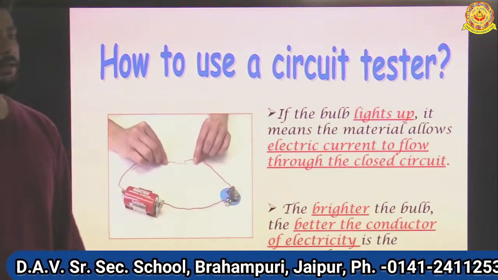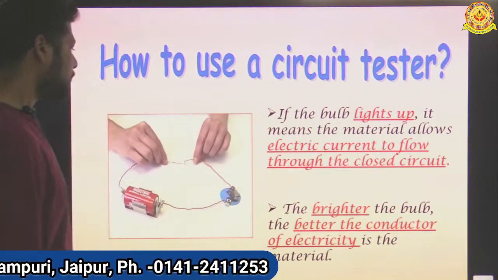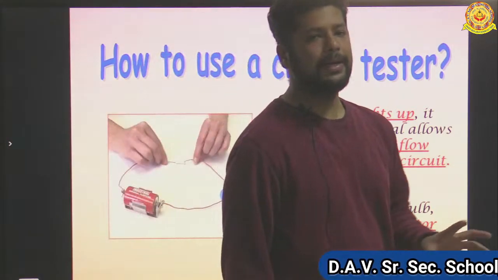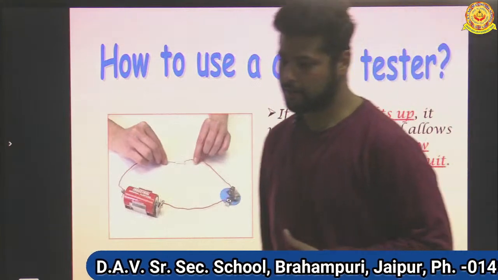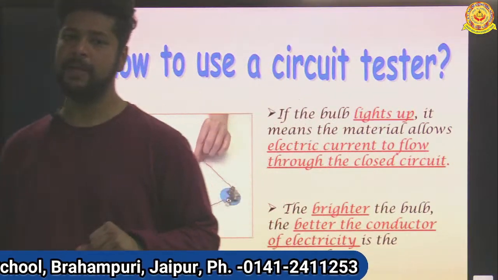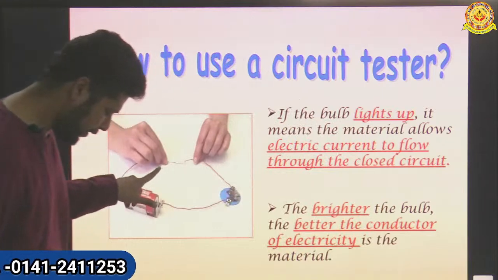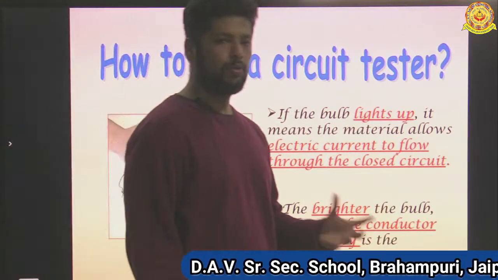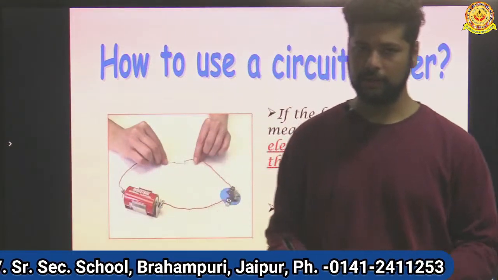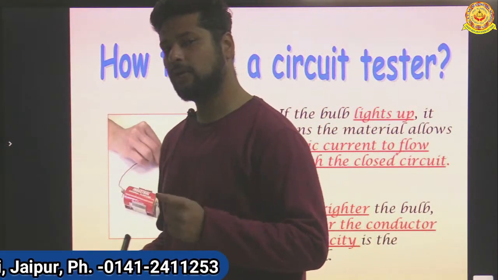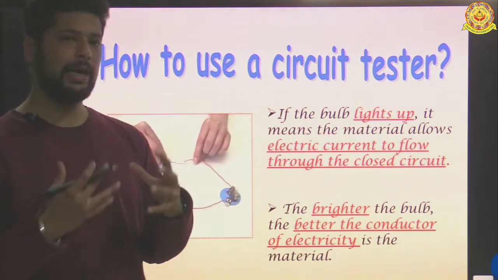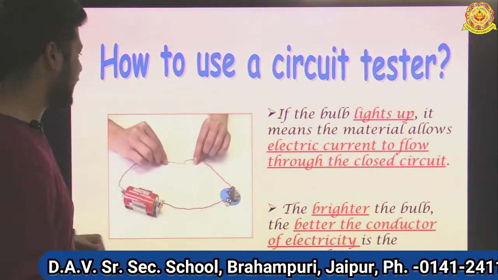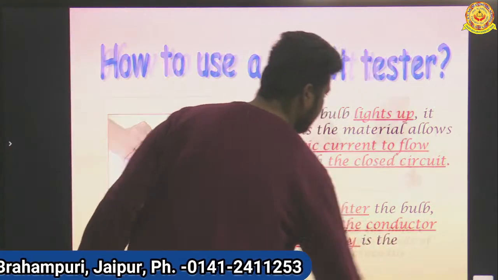Now let's discuss some other examples. Suppose right now we have seen that metals, suppose I am talking about iron, being a good conductor of electricity. When we are connecting these two wires with the iron, the bulb will glow. But suppose you are connecting these two wires with the iron piece, then also the bulb is not glowing. So what ideas can you give so that the bulb starts glowing? What ideas can you get? So first let's see the tester.